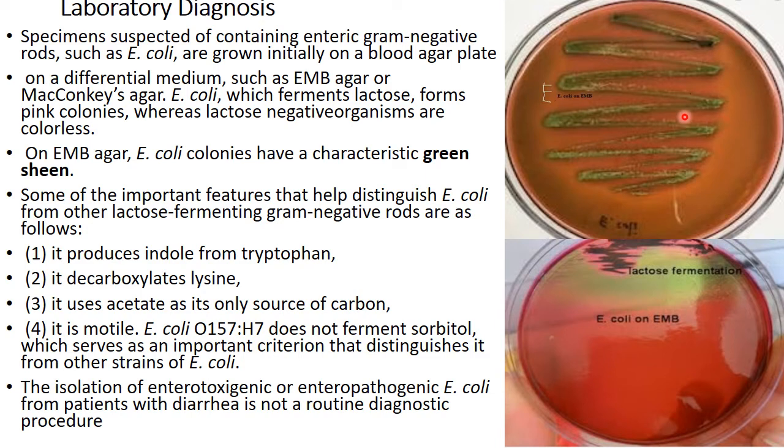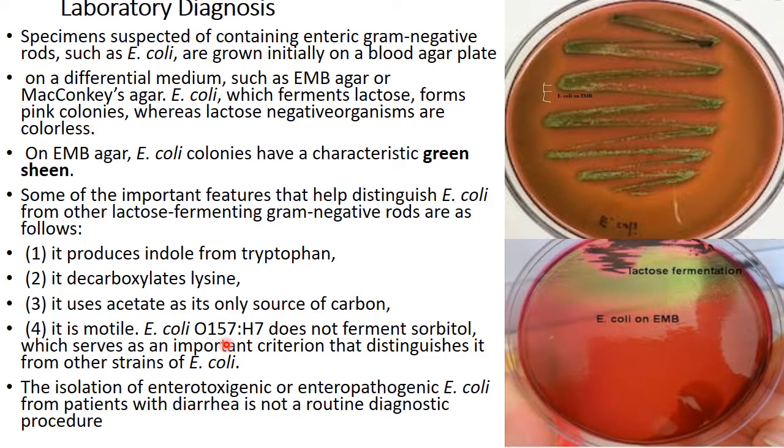Some important features that help to distinguish E. coli from other lactose-fermenting gram-negative rods: it produces indole from tryptophan, so E. coli is indole positive. It decarboxylates lysine. It uses acetate as its only source of carbon. You should note that. And you know that it is motile.